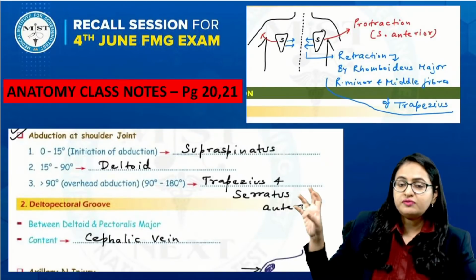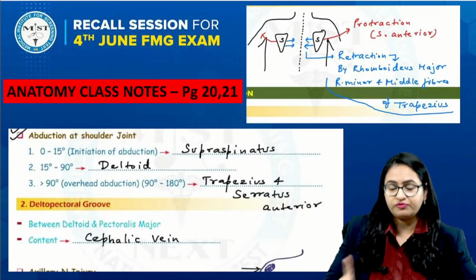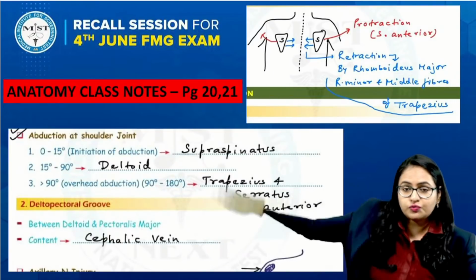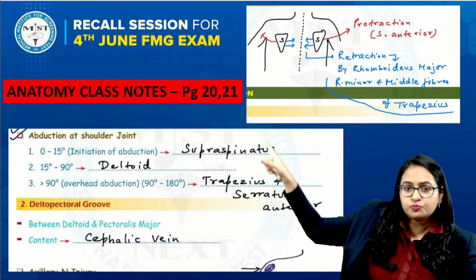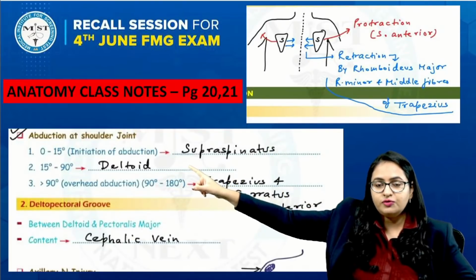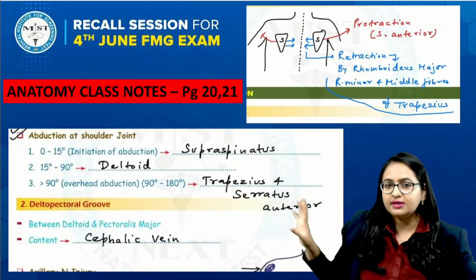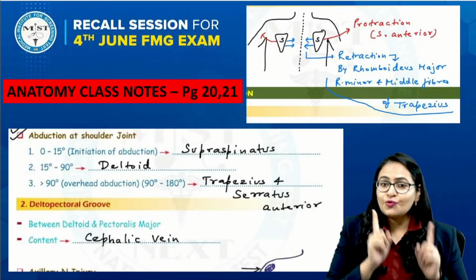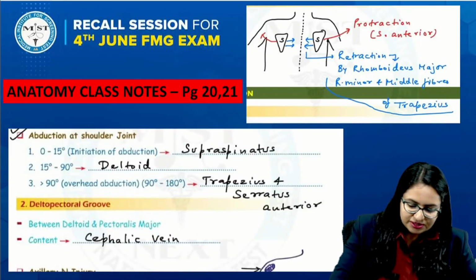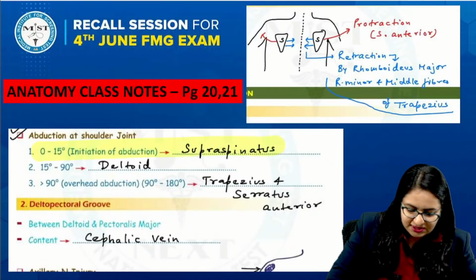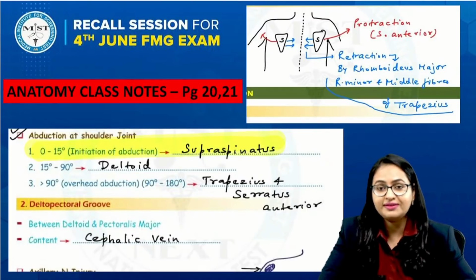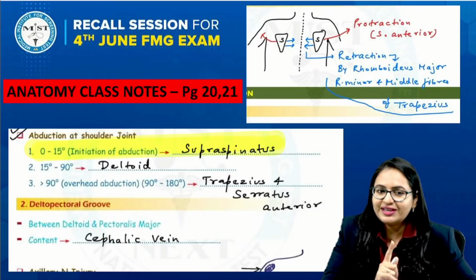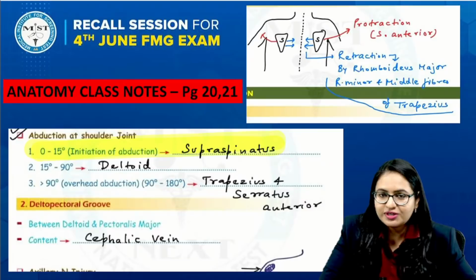And in the class notes, we have discussed the abduction of the shoulder. When you talk about the abduction at the shoulder joint, abduction like this, we say 0 to 15 degrees by supraspinatus, 15 to 90 degrees deltoid, and above 90 degrees is trapezius and the serratus anterior. This you very well know. So over here, initiation of abduction, which muscle is there? Supraspinatus. So what do you understand by this? That supraspinatus is the abductor, doing abduction at the shoulder joint.